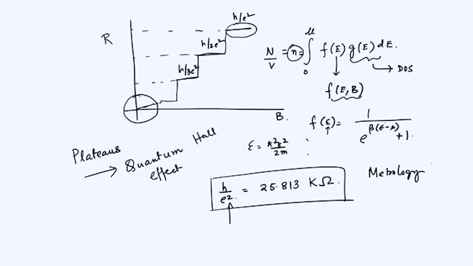This is one of the main triumphs of the quantum Hall effect, which was missing in the classical version of the Hall effect, which could only give you, for a given sample, the sign of the carriers, that is whether they are electrons or holes, or the carrier density for that particular sample, which could be anything between 10 to the power 16 to 10 to the power 19, but it does not say anything which is a fundamental quantity. Now, this tells you about a fundamental quantity.